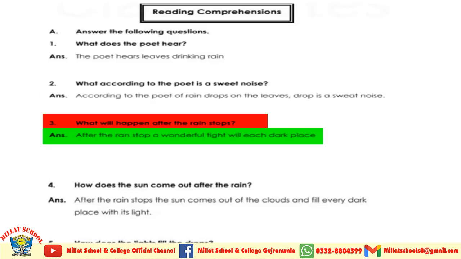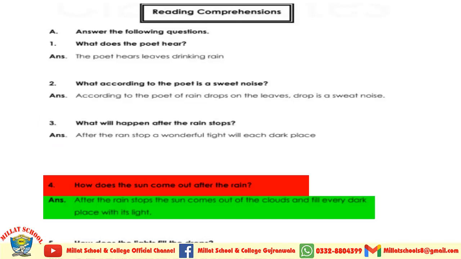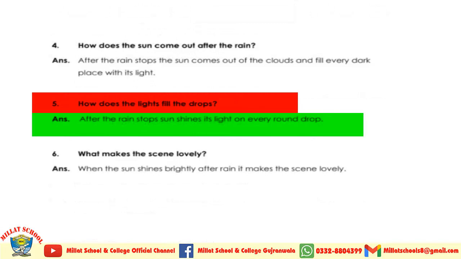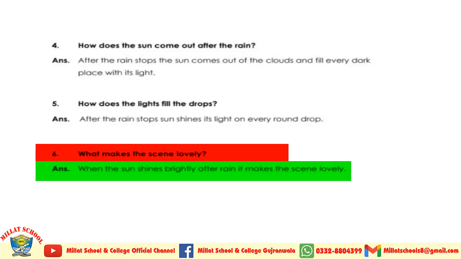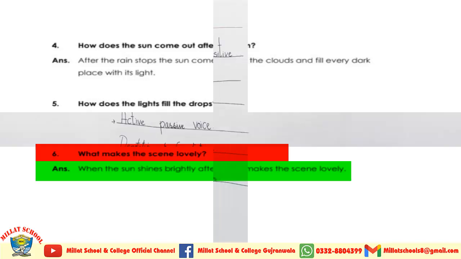What will happen after the rain stops? After the rain stops, a wonderful light will spread all over the dark place. How does the sun come out after the rain? After the rain, the sun comes out of the clouds and fills every dark place with its light. How does the light fill the drops? After the rain, the sun shines its light on every round drop. What makes the scene lovely? When the sun shines brightly after rain, it makes the scene lovely.